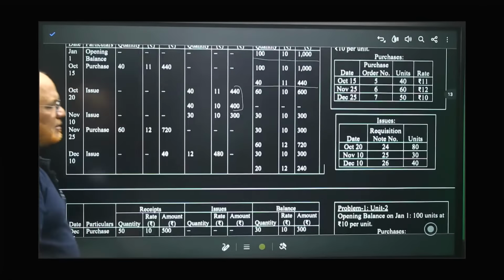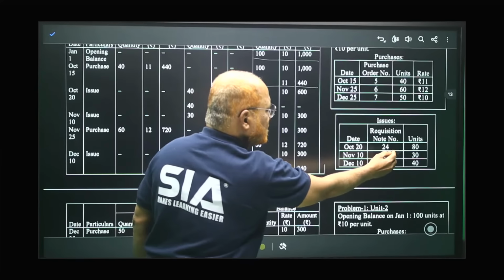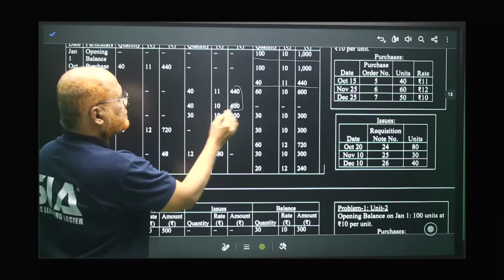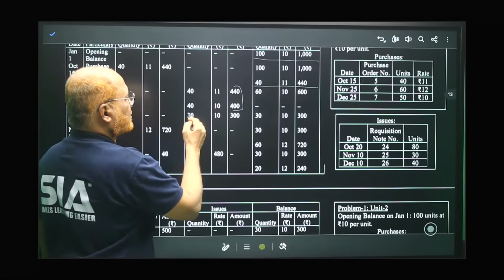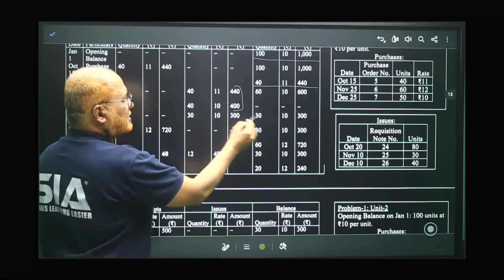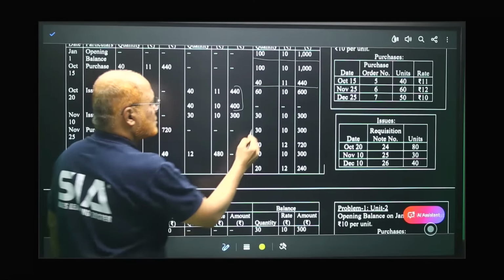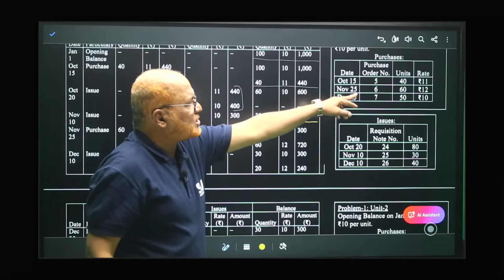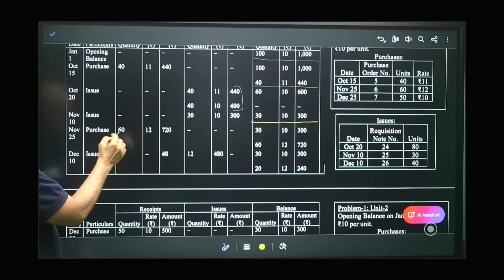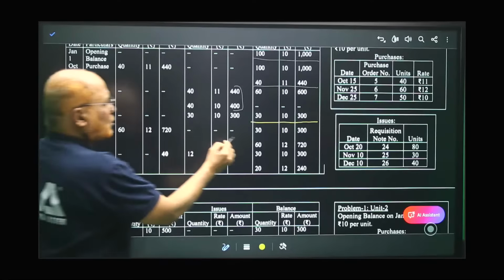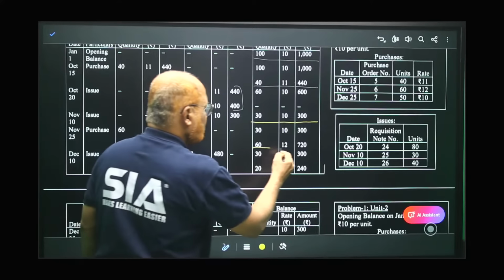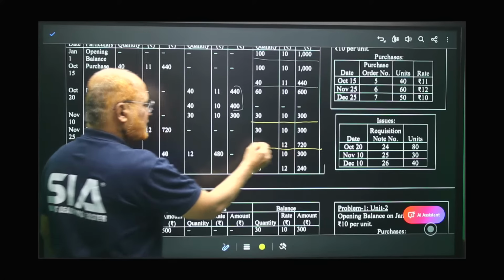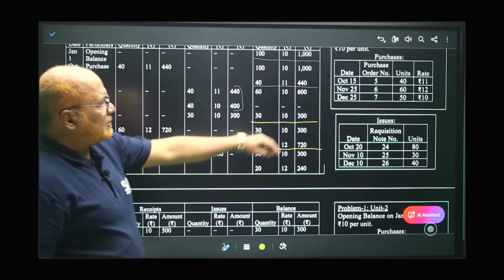Now November 10th, there is an issue of 30. We will issue 30 from the 60 units at 10 rupees, so 300. Now 60 minus 30 is 30 at 10. That's all. So this is the end of November 10th. November 25th, there is a purchase of 60 at 12, 720. Now we have 2 lots: old lot 30 at 10, 300, and new lot 60 at 12, 720. This is the balance.